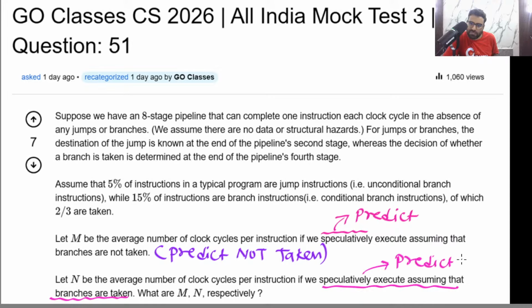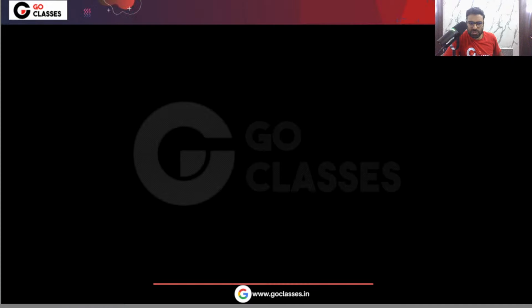Now the question is asking what are m, n respectively. This is an easy question, and we have done many questions of this type in GO Classes pipeline lectures, also in the previous mock test and in our subject wise and topic wise tests. You may have seen this type of question. It is not a hard question. Let's solve it. First let me write the data that is given to us.